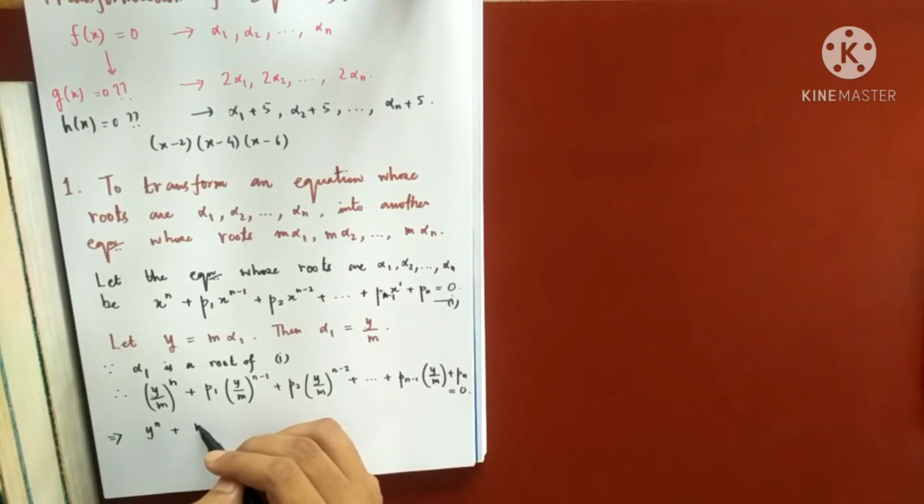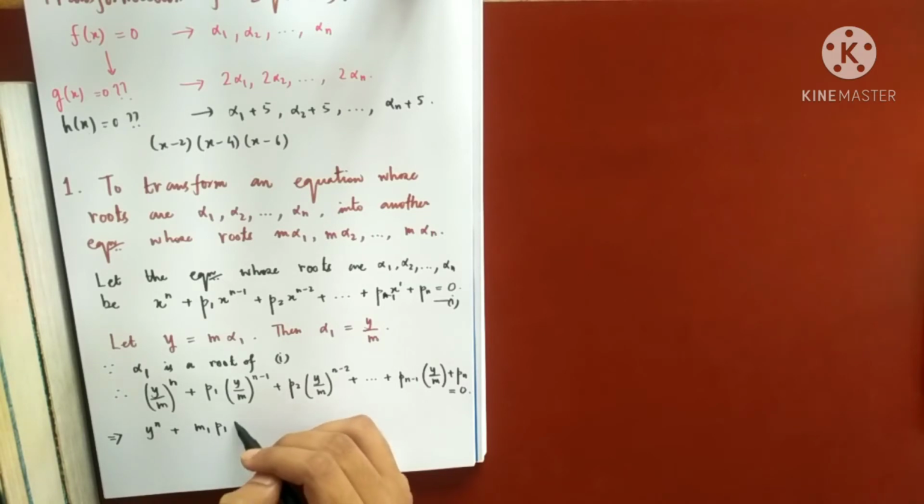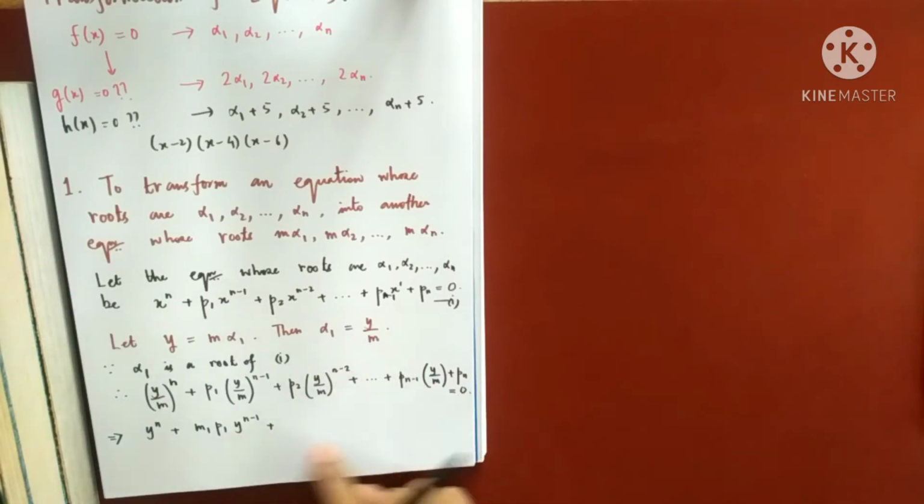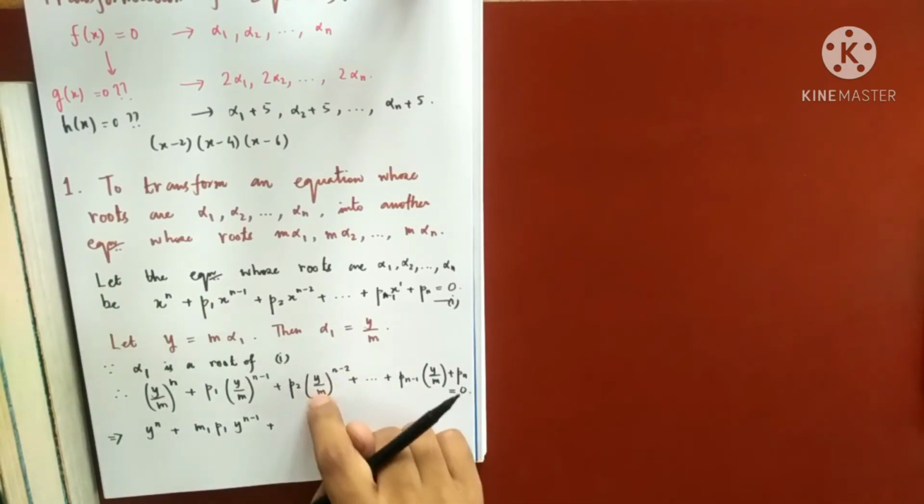That means m p1 y to the power n minus 1 plus, it is m to the power n minus 2, but the LCM is m to the power n, so m square will be multiplied here.